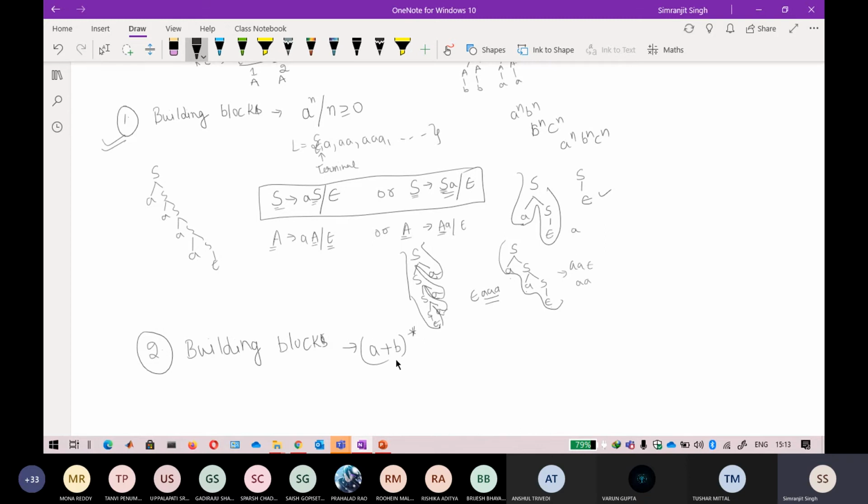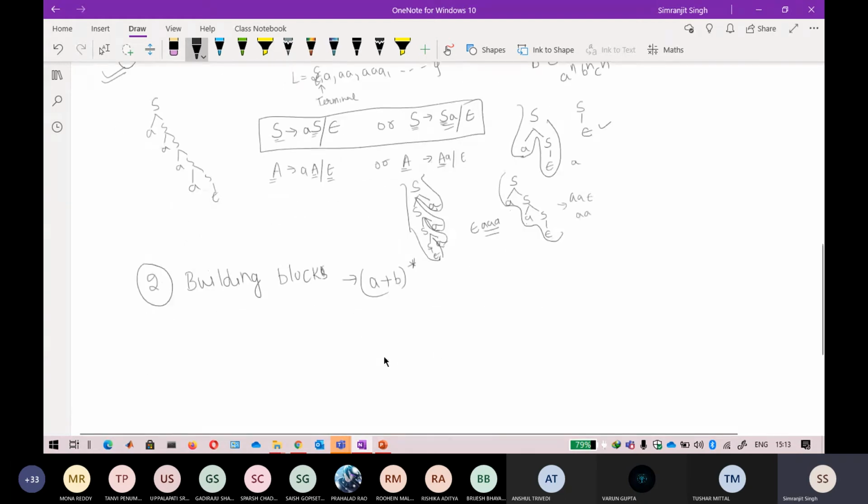This kind of regular expression is most of the time given in the languages. So how to draw a grammar for this one? Again, it can also be written like a star plus b star followed by a star. So it means I can write a raised to power n, plus b raised to power m, plus a raised to power o. Okay, so it can be written like this.